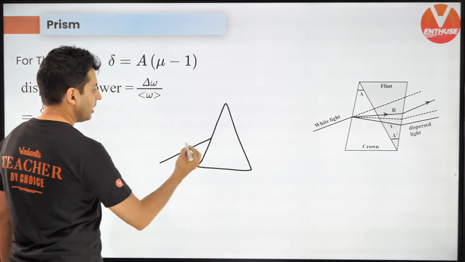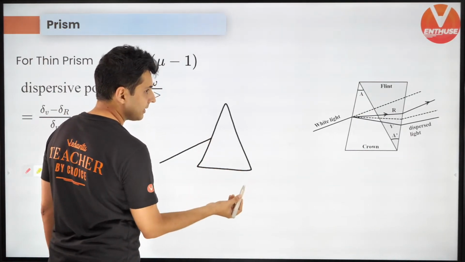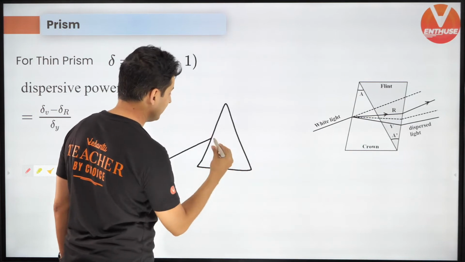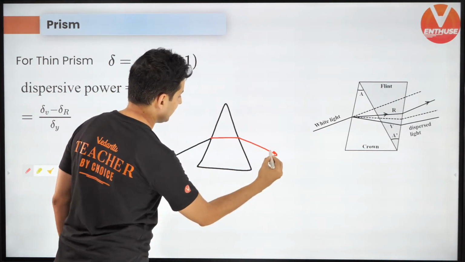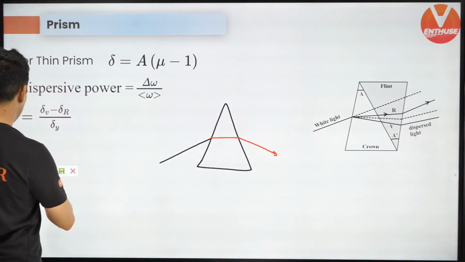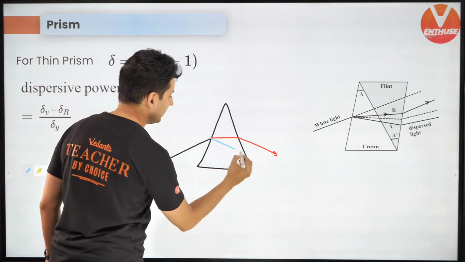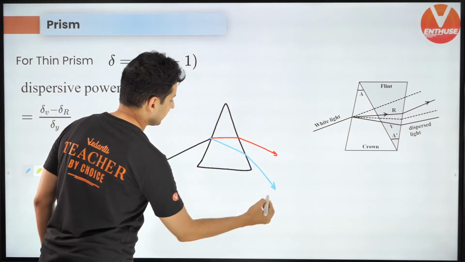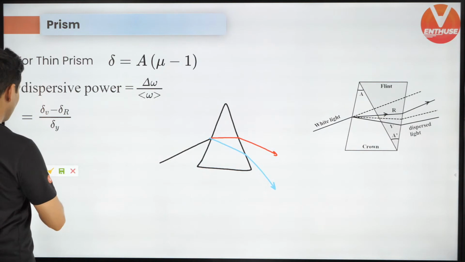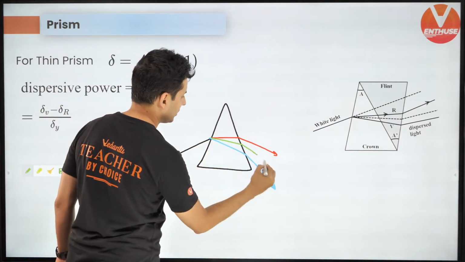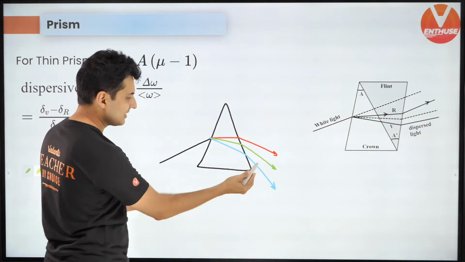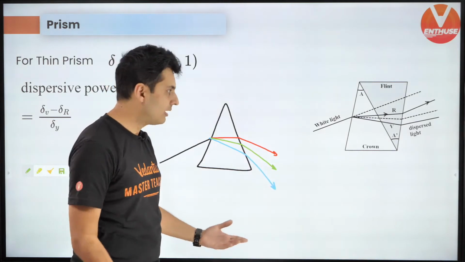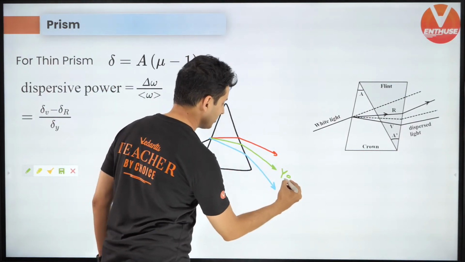Red will be deflected the least, so it will come out like that, and violet will be deflected the most. Now this is the mean color, actually yellow. So guys, I don't have yellow, this green is yellow. Just assume that you are colorblind and this is yellow, so don't ask me why.